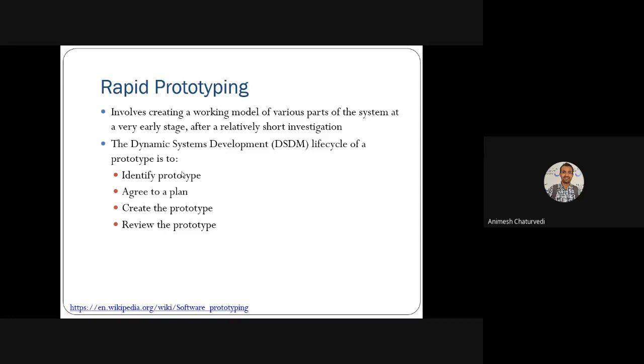Then you do the dynamic system development. This is one of the parts of rapid prototyping. Dynamic system development means keep on thinking, and it has to be active and developing quickly. This prototyping involves identifying the prototype, agreeing to the plans, then creating the prototype and reviewing the prototype. So all these things are part of rapid prototyping: identifying what you need to develop, agreeing to the plan on whether it would be feasible or not, then creating that prototype, and then reviewing and analyzing that prototype.